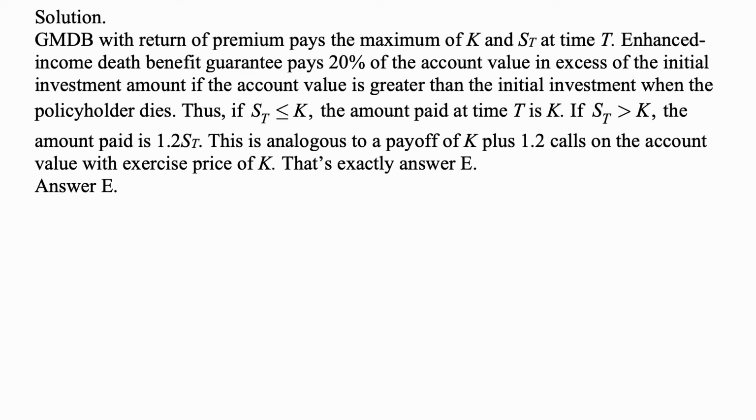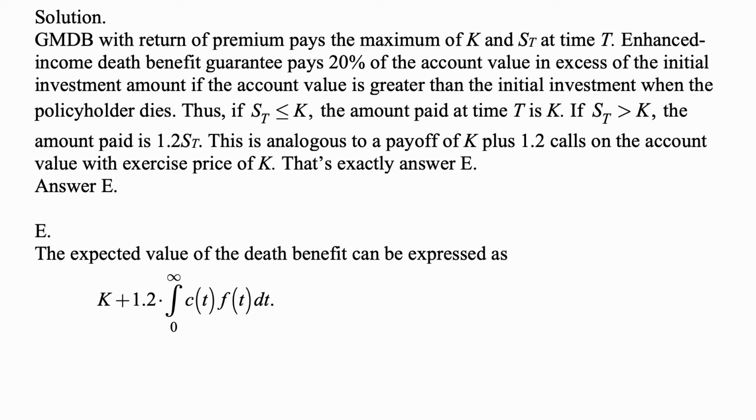Thus, if S sub T is less than or equal to K, the amount paid at time T is K, and if S sub T is more than K, the amount paid is 1.2 times S sub T. This is analogous to a payoff of K plus 1.2 calls on the account value with exercise price of K. That's exactly answer E.